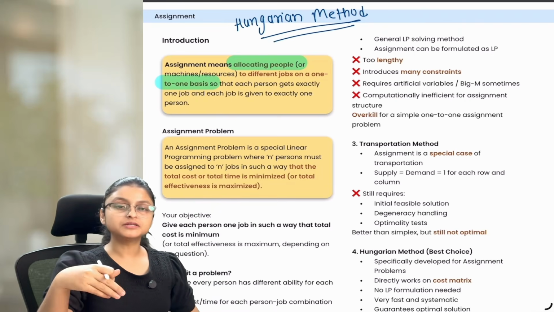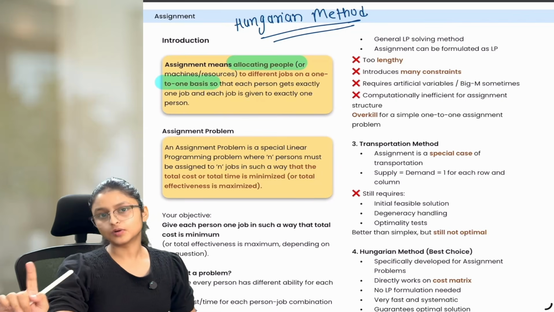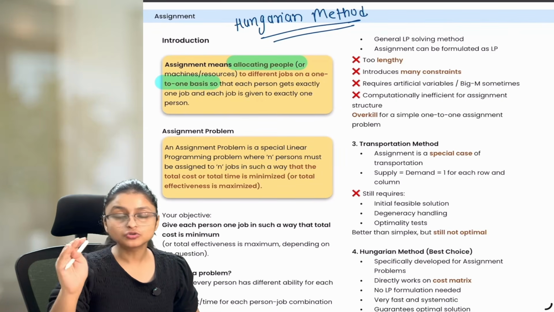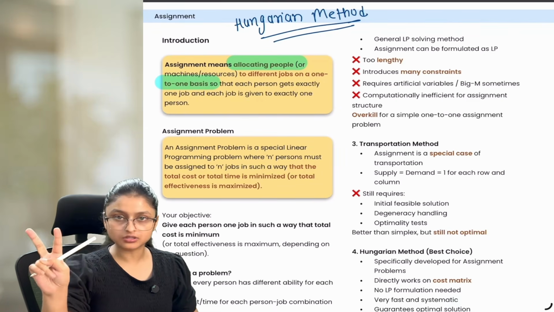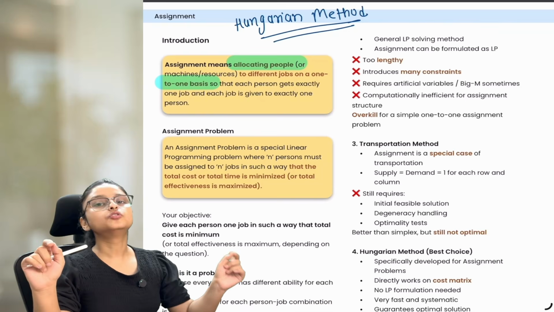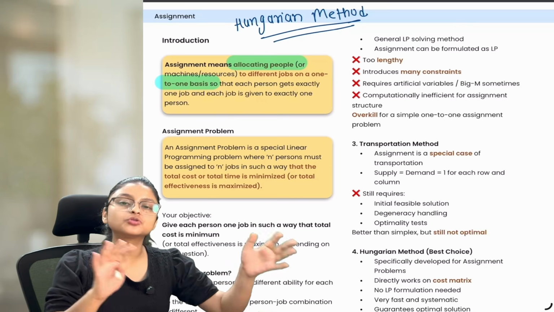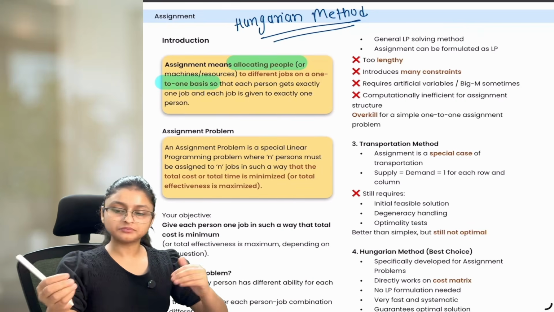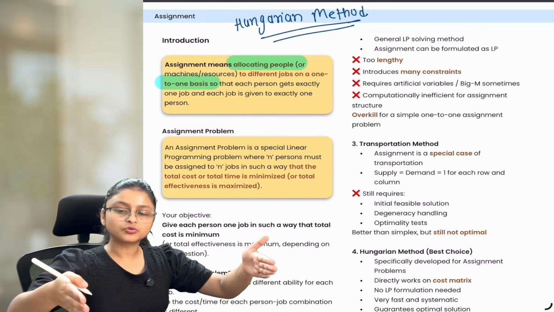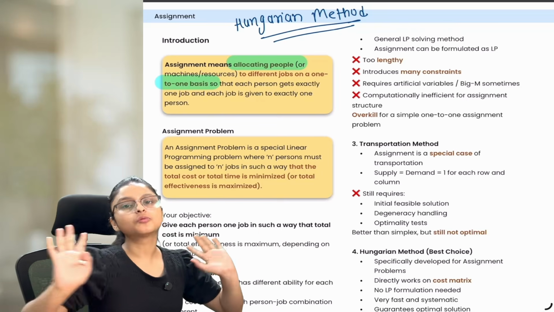You will not be able to assign two workers to one work, and there will be no situations where two works or two jobs are assigned to only one worker. This is a one-to-one basis allocation of jobs to the workers. One-to-one means one job to one worker only and one worker to one job only. Okay?